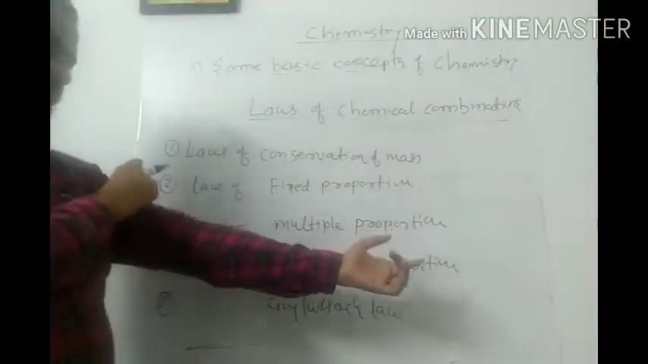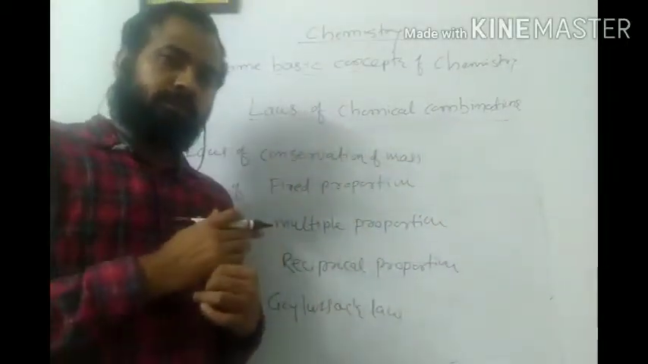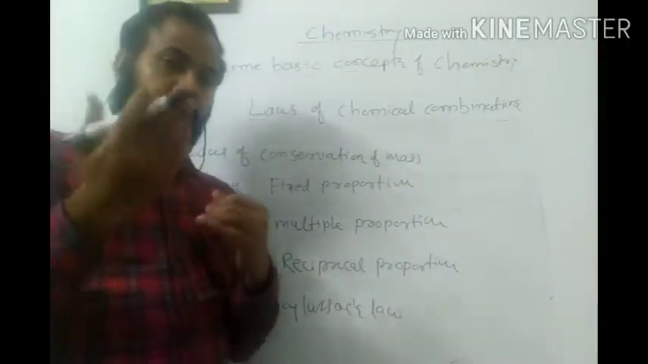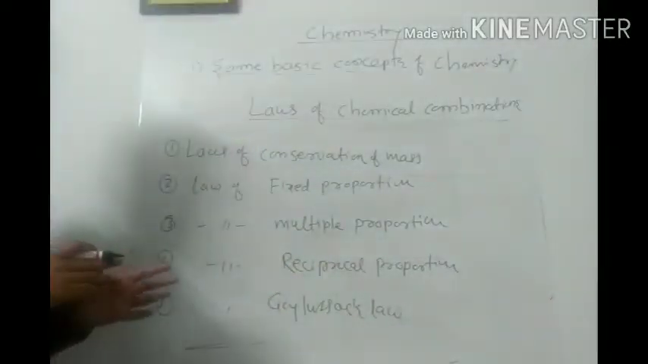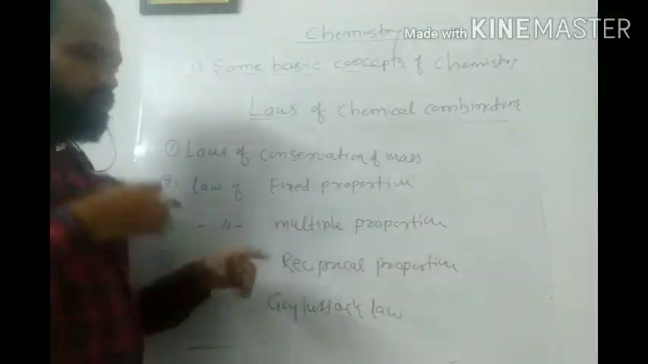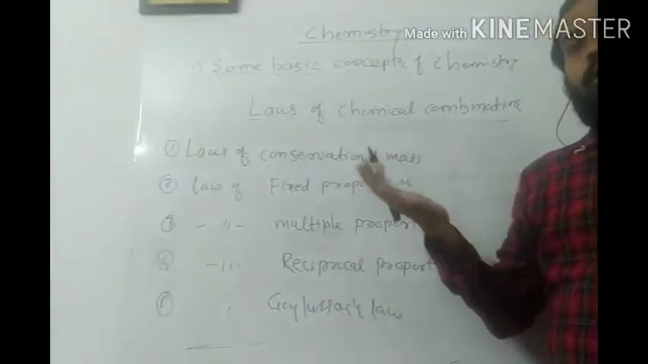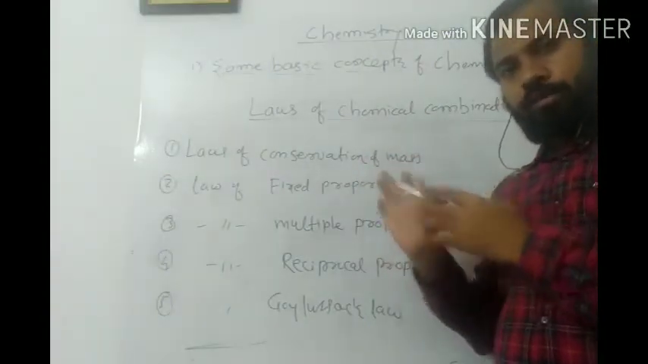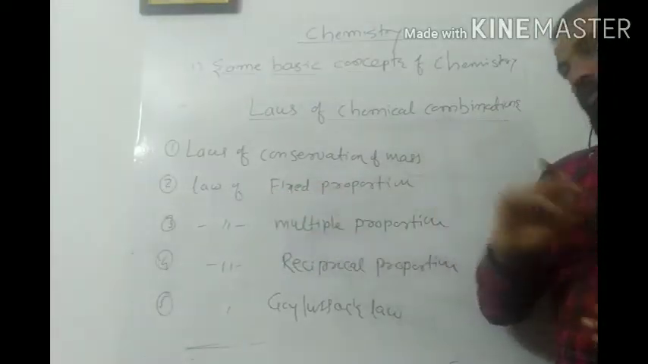So firstly I will just give you an idea of each and every law. According to the law of conservation of mass, mass cannot be created or destroyed. We just have to convert it from one form to another. It means the total mass of reactant is equal to the total mass of product according to this law. Law of fixed proportion means whatever compound we are getting through mixing of elements, irrespective of its source, they have to mix in a fixed proportion of their weight and volume. So this law is known as the law of fixed proportion.